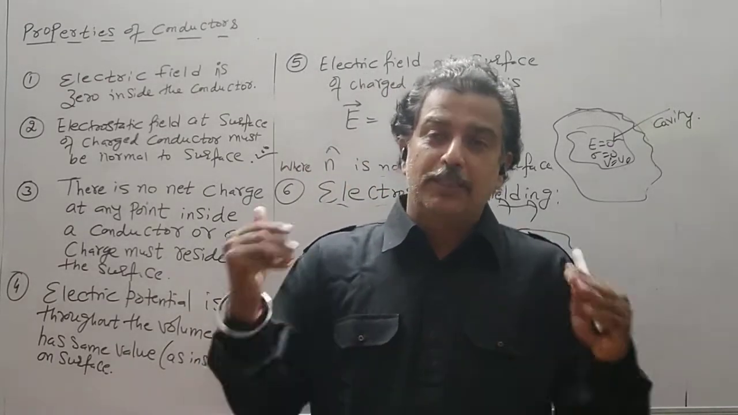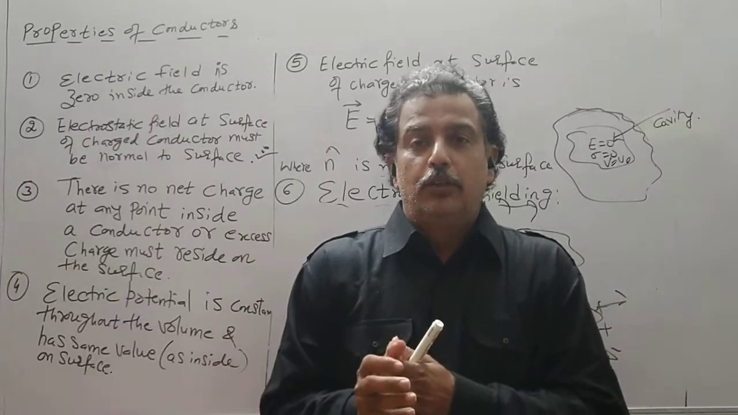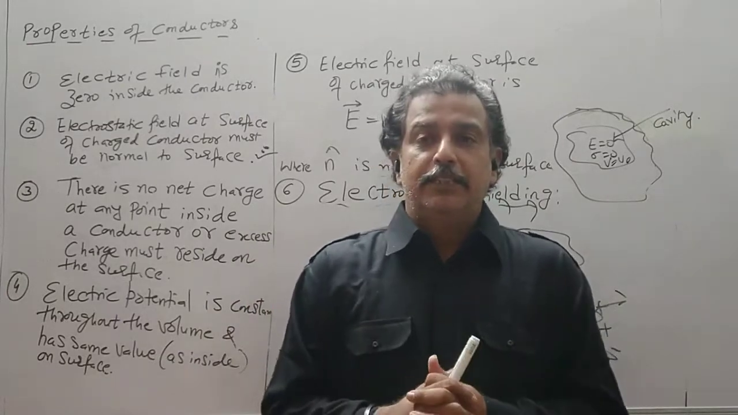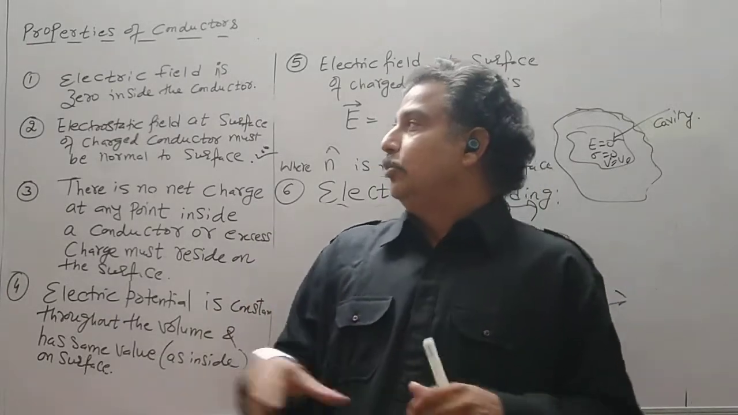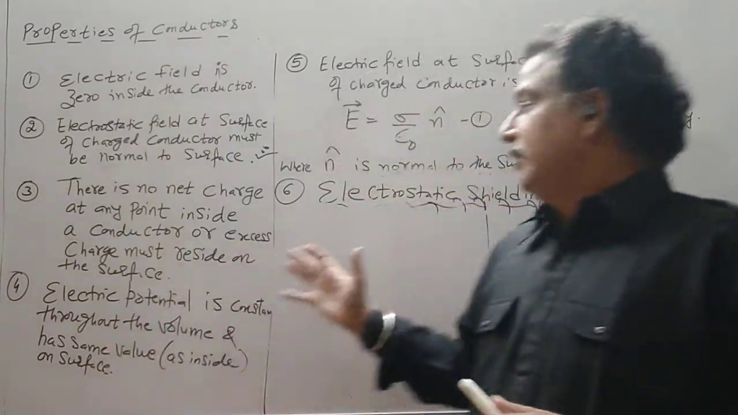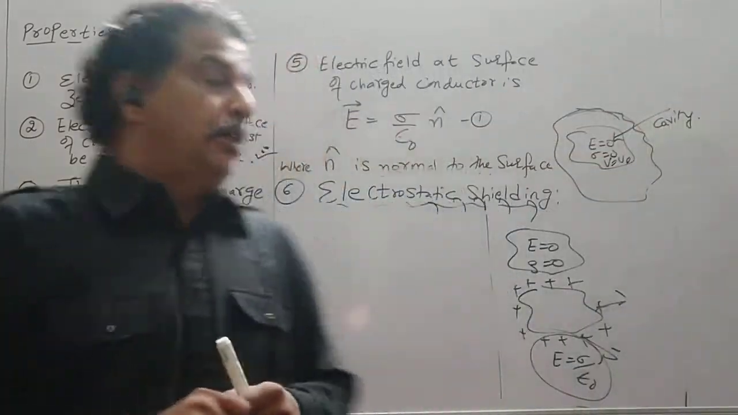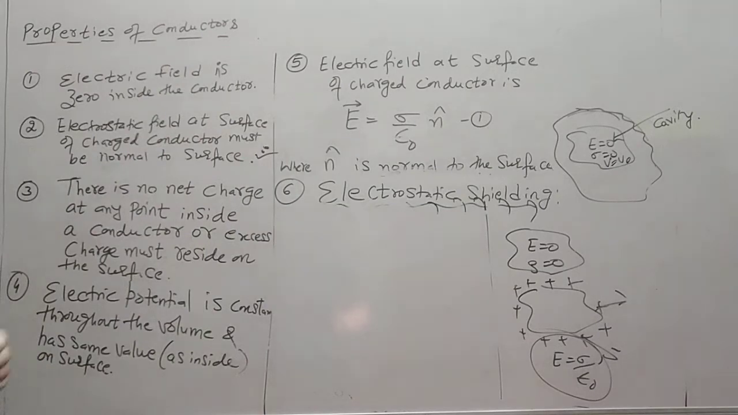Now how these concepts will be useful to us, we will see in the coming chapters and examples. You have to keep these 6 properties of a conductor in mind when we deal with the intrinsic behavior of a conductor in an electric field intensity.